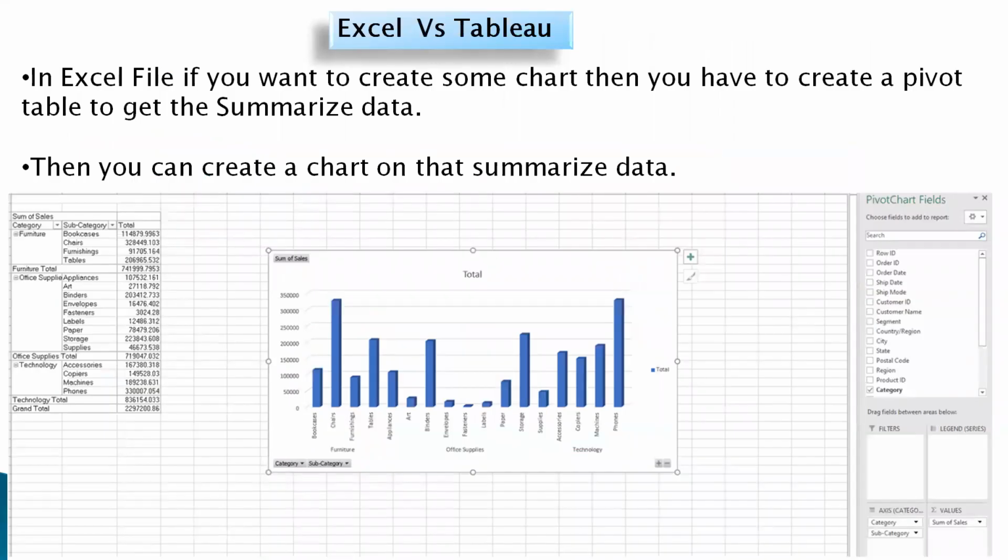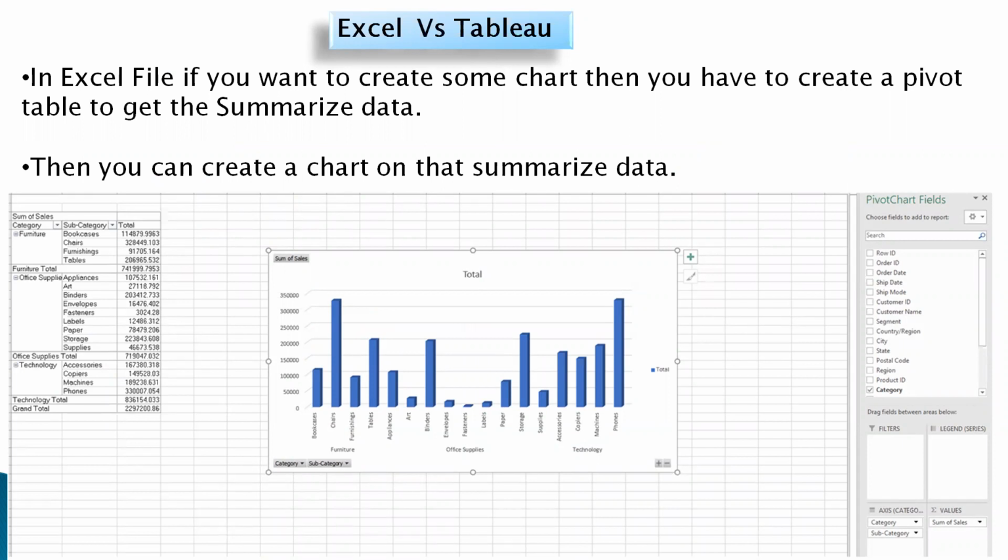Now, a lot of people asked me a question that when reporting can be done in Excel file, then why go for Tableau? That's a valid question. So I will give you a very basic example where you will be creating your reporting in an Excel file, right?